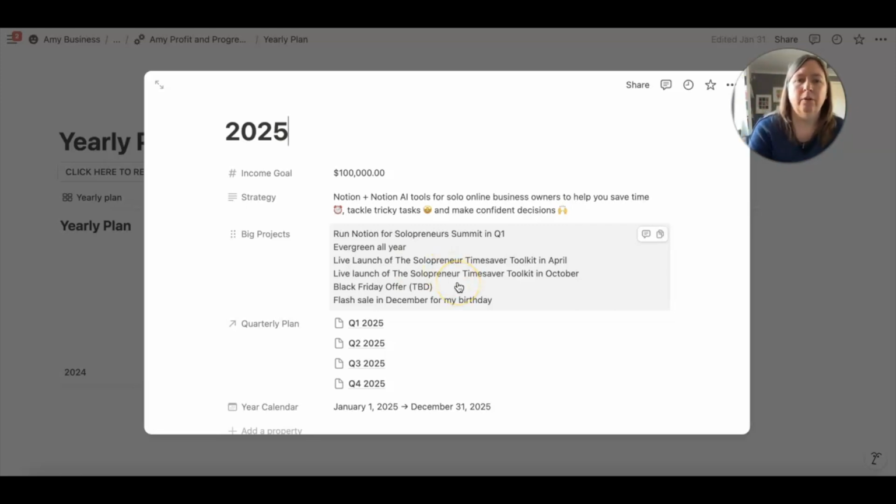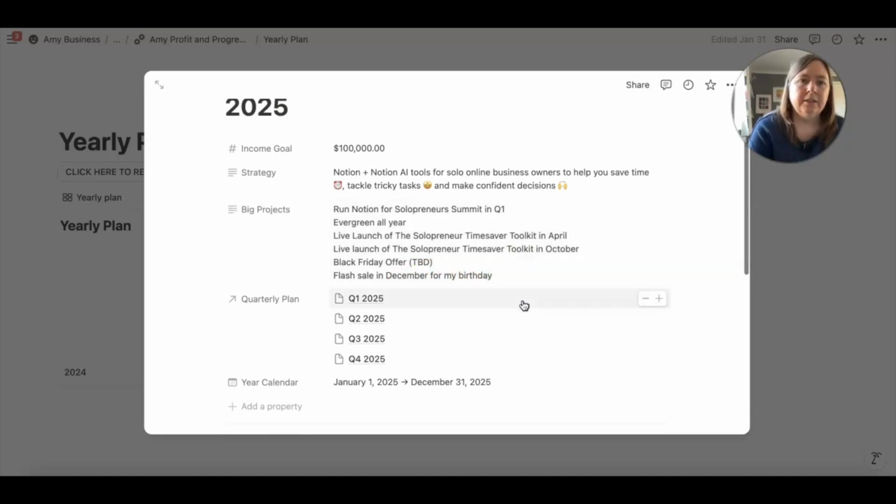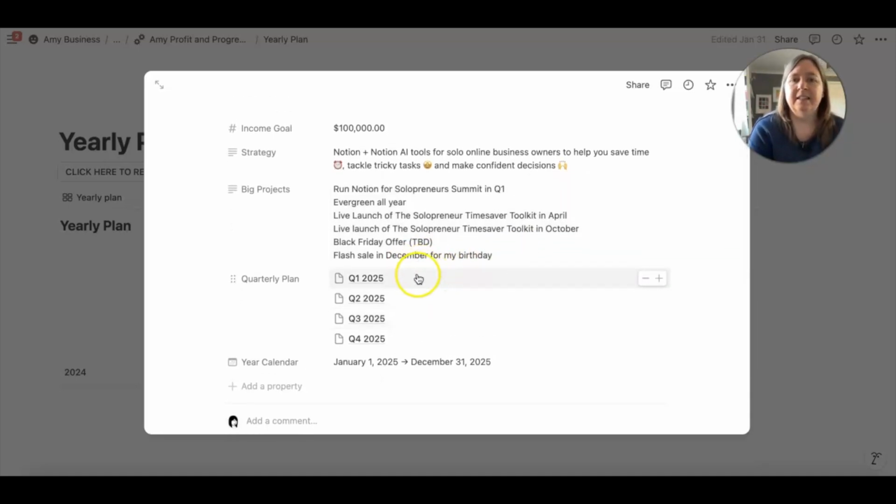I want to offer something on Black Friday. I've got TBD here, meaning to be decided, because I don't know what that's going to be yet. And my birthday is the last day of the year, so I want to do some kind of flash sale or celebration for my birthday. So you can then see that I have linked to the quarters in 2025.